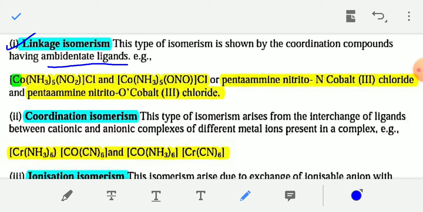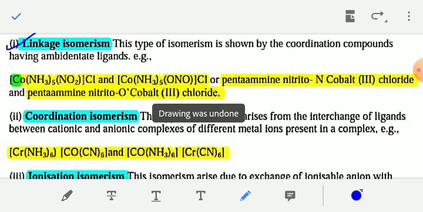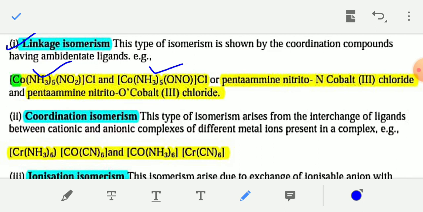For example, say there are two coordination compounds given. First, [Co(NH3)5NO2]Cl, and the second coordination compound is [Co(NH3)5ONO]Cl. These are two isomers of each other. Okay, and in this case the isomerism is linkage isomerism because the chemical formula of both compounds is same.